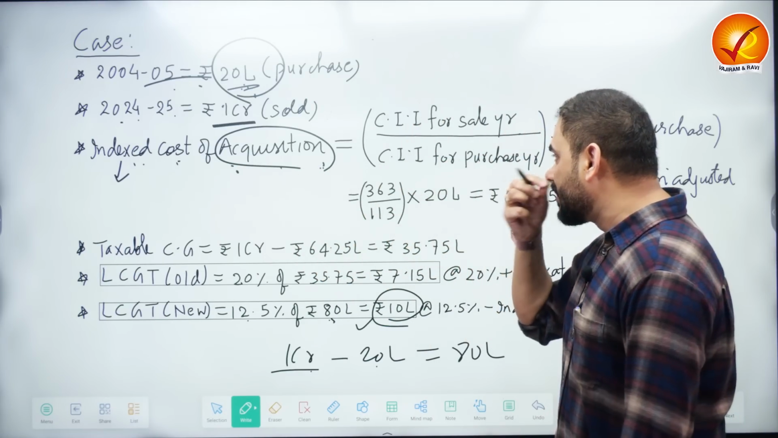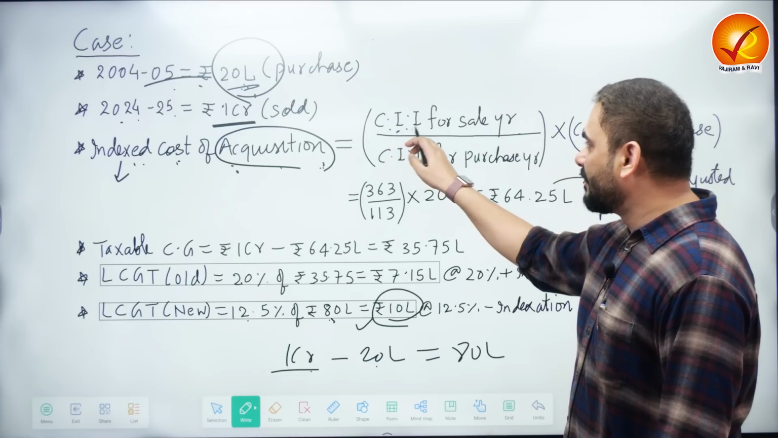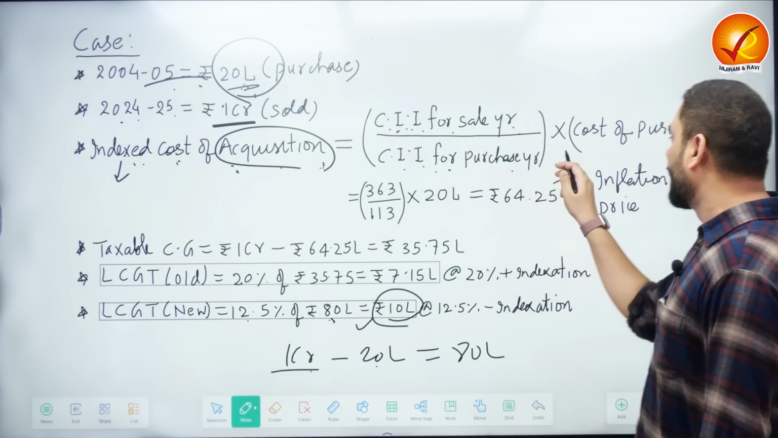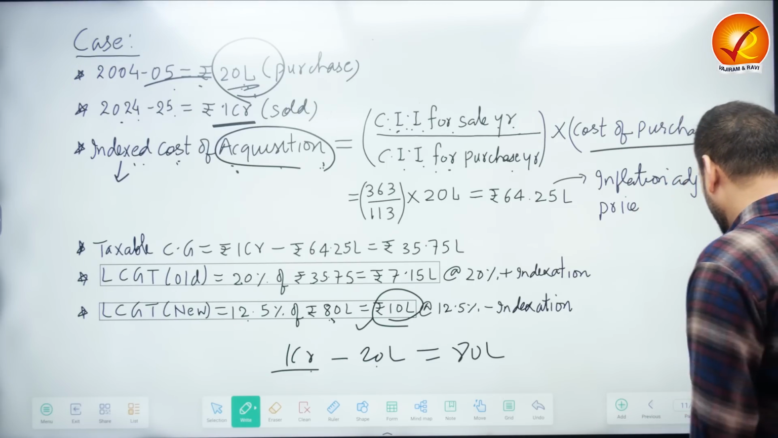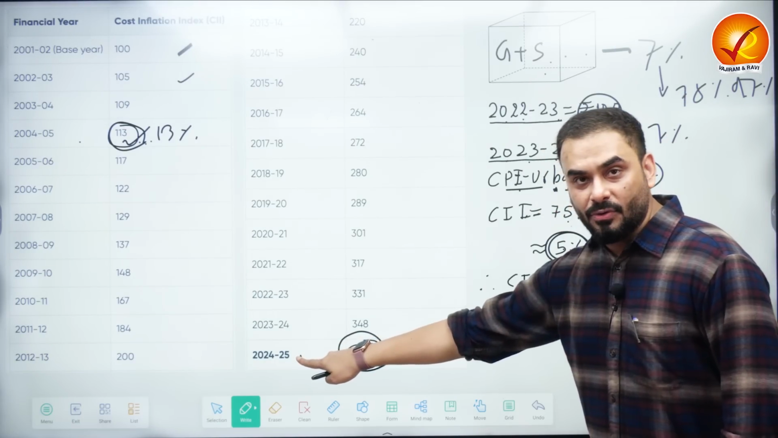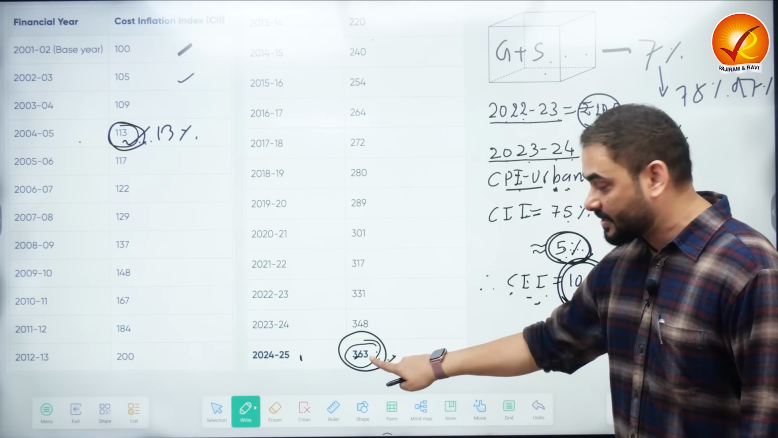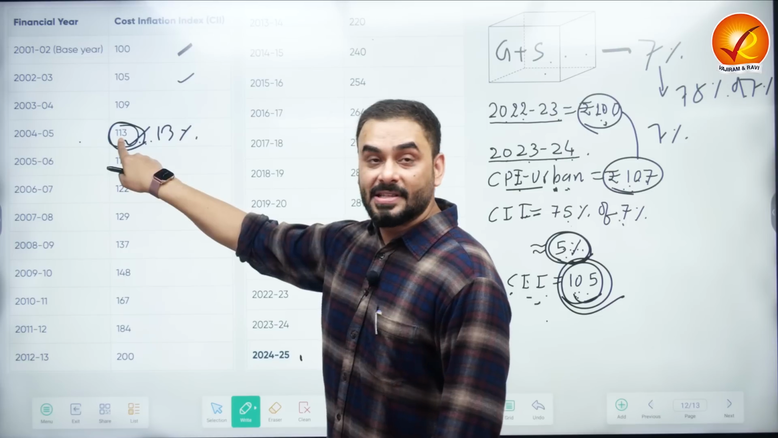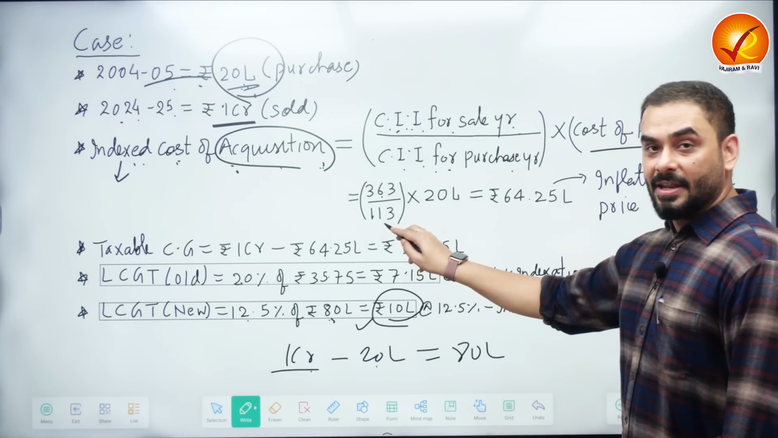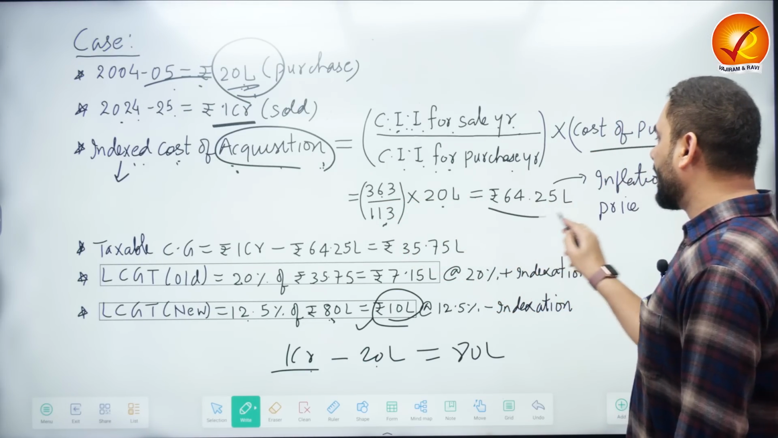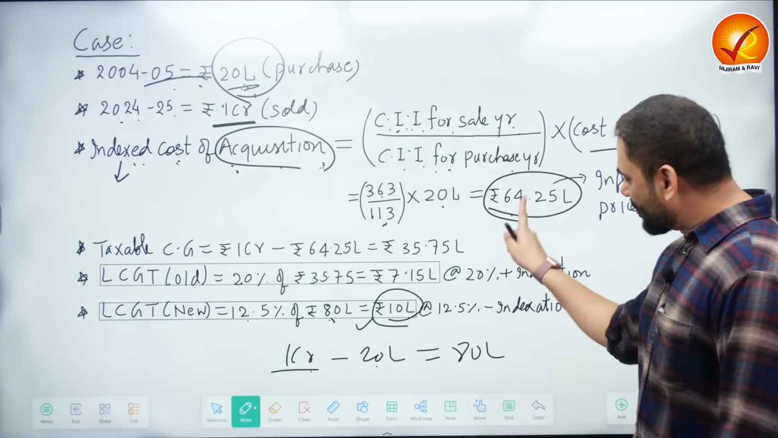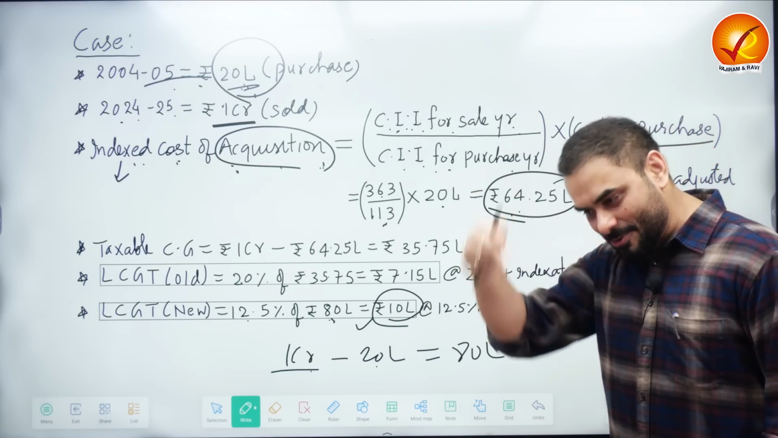So the formula we use is indexed cost of acquisition. What is indexed cost of acquisition? It is cost inflation index for sale year upon cost inflation index for purchase year into the cost of purchase. And you remember, what is the CII of sale year? Our sale year here is 2024-25. So what is the index? 363. And for the purchase year, what is the index? 113. So we take 363 upon 113 into 20 lakhs, 64.25. This number that you got is the actual price of the house that you would have to pay today.